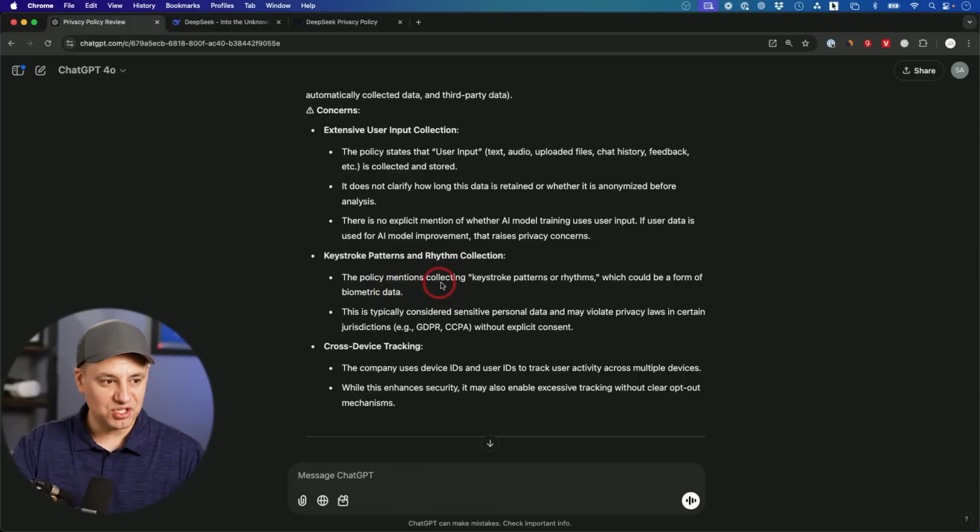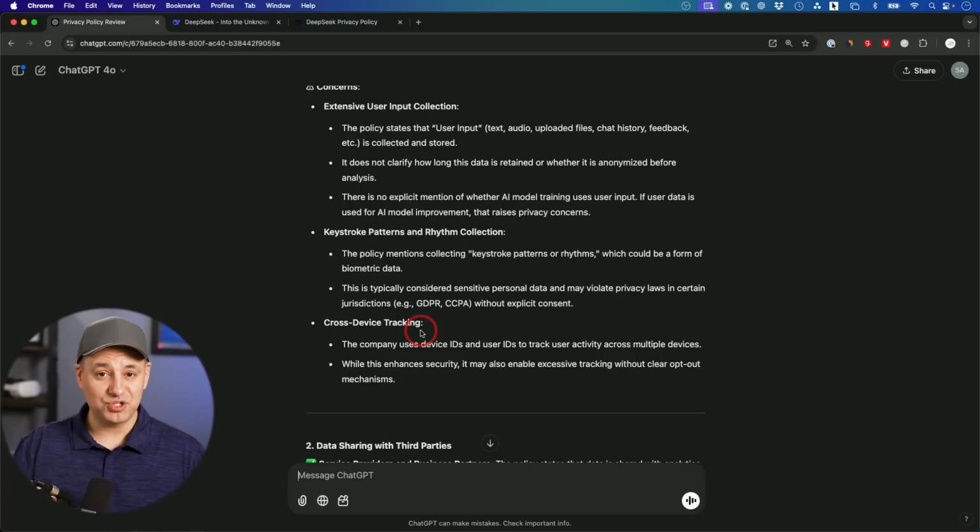The policy mentions collecting keystroke patterns and rhythms, which could be a form of biometric data. Now, this is a form of collecting sensitive personal data, and it says it may violate some laws, especially maybe in the EU, GDPR, those types of things. They do have a mobile app, which right now in the US is the #1 app in the App Store. And it says the company uses device ID, user ID, and tracks user activity across multiple devices.